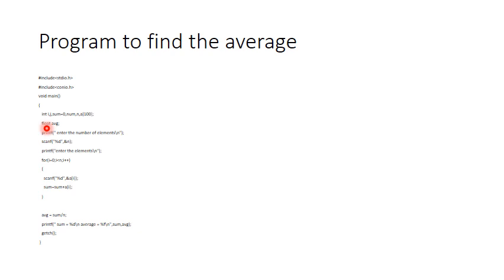Average is always printed as a float, because there is a chance of getting a fractional part, and whenever you want to store any element which has a fractional part, then we will be using a float. Provided we don't have any fractional part, then we would have used integer as the data type.